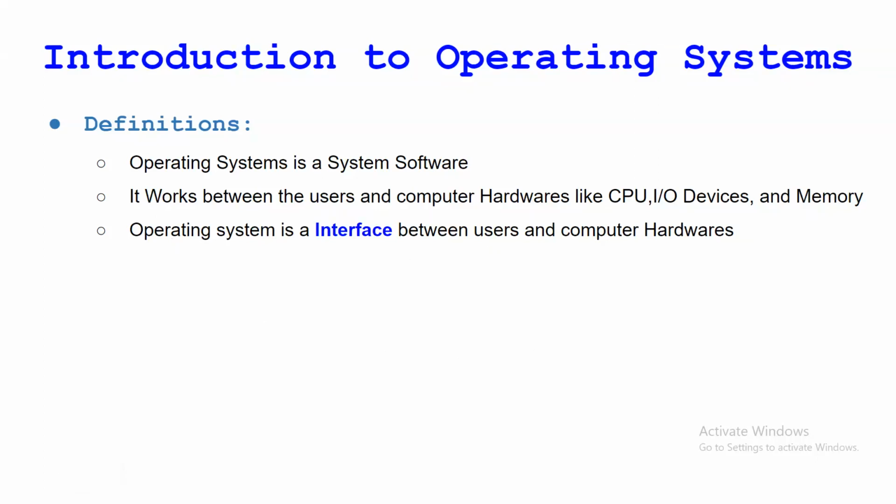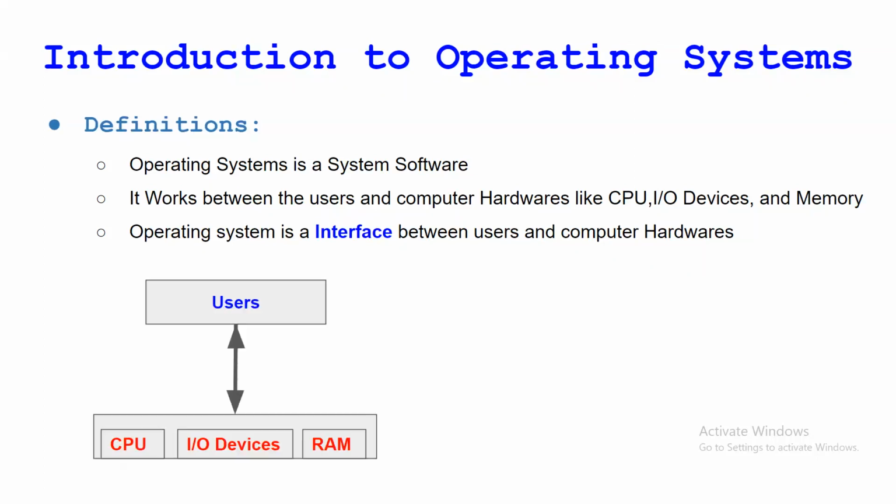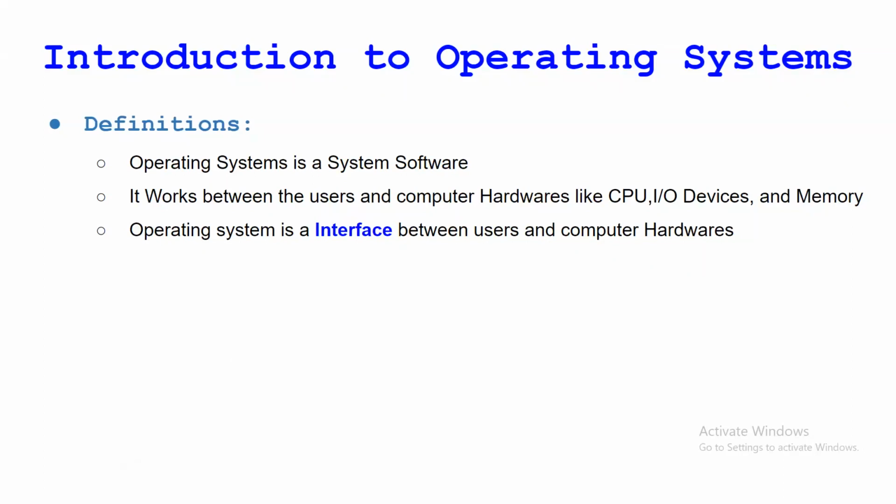And the third line I have written here, operating system is an interface between users and computer hardware. Now see, the main thing is we have a laptop or computer, right? And it has some hardware like the CPU, which we say is the brain of this laptop or computer. Then IO devices means what? The keyboard and the screen, whatever the monitor is, that is the output device, and whatever is the input device, that is the keyboard, right? And also memory means primary memory.